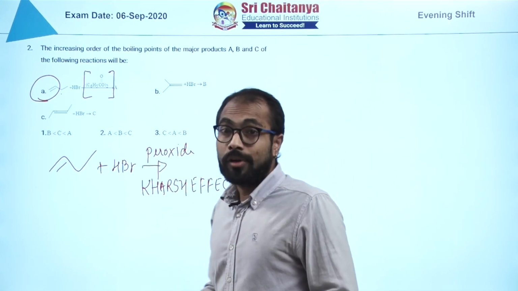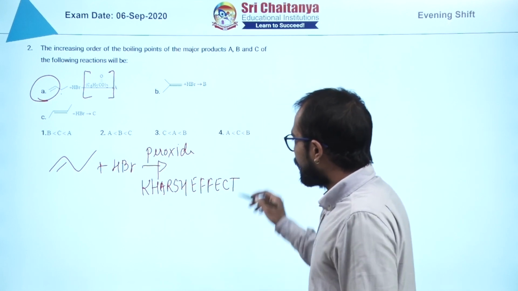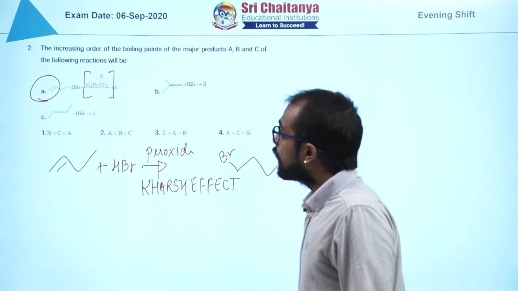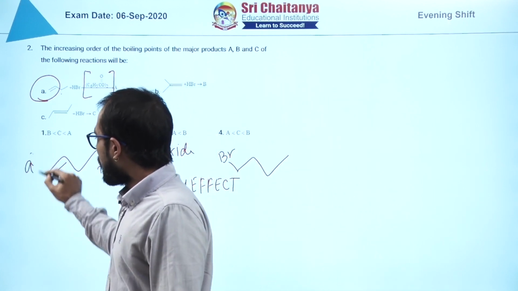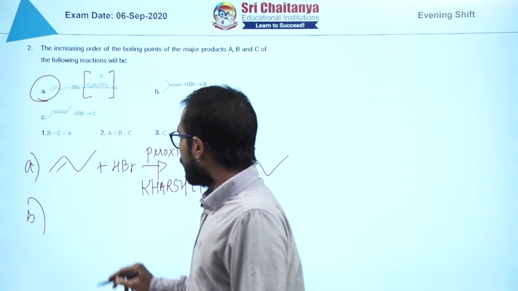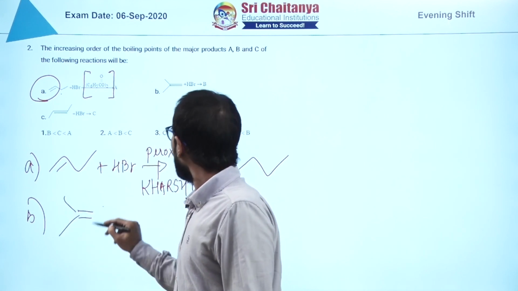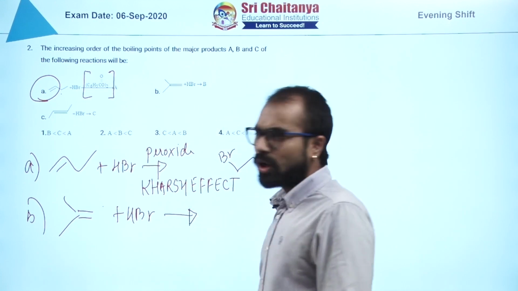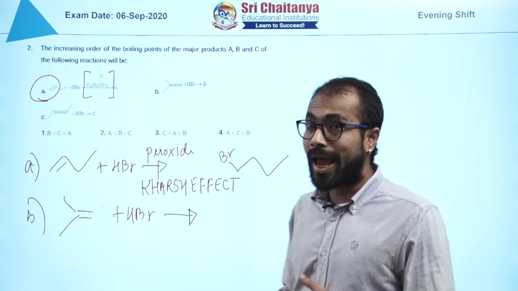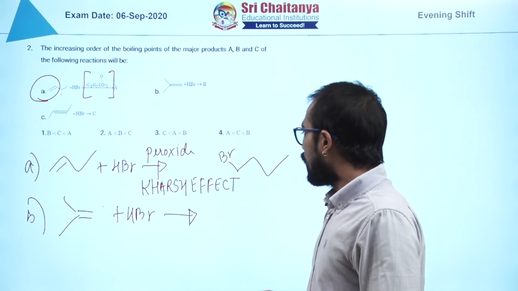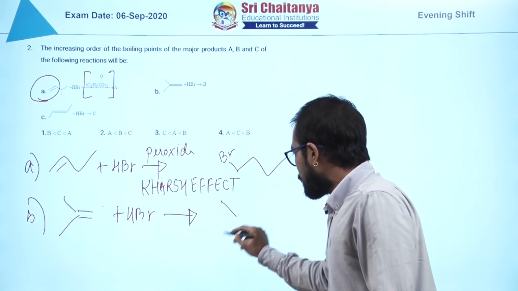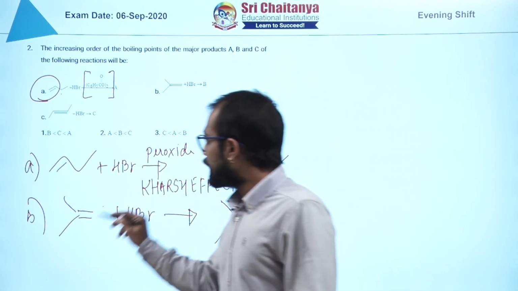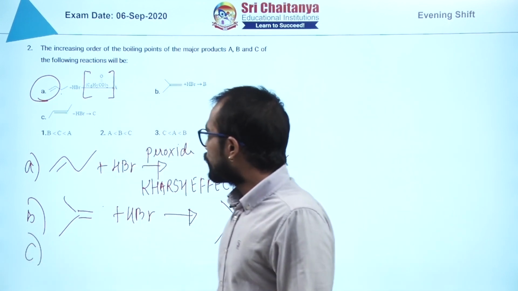So here the addition will be anti-Markovnikov addition, and you are going to get this particular alkyl bromide. While this is my A, I will move on to B. And what is B? B, you see, we have this alkene and we are doing HBr, and that is a normal electrophilic addition reaction. We are going to add according to Markovnikov's rule, and we are going to get this particular alkyl bromide.